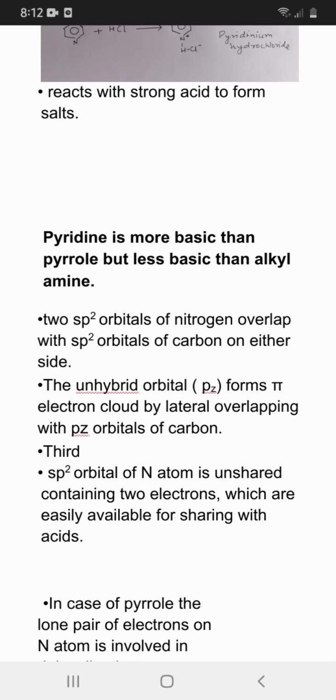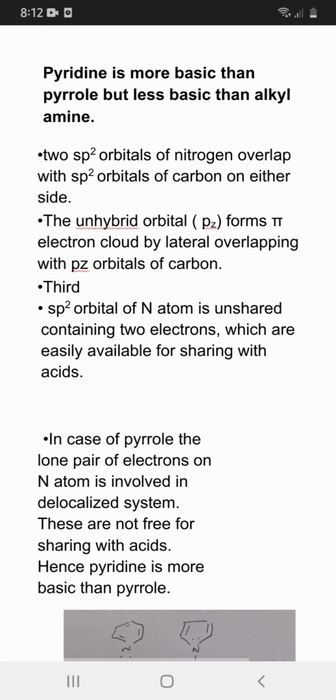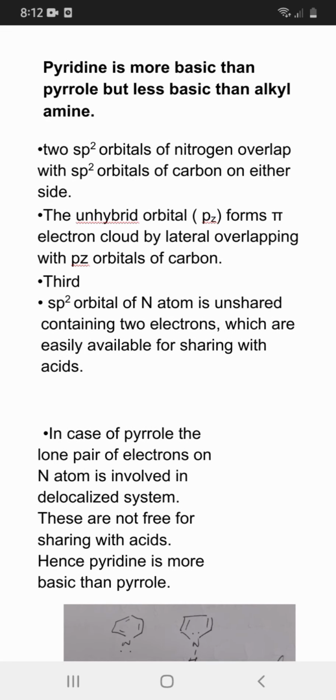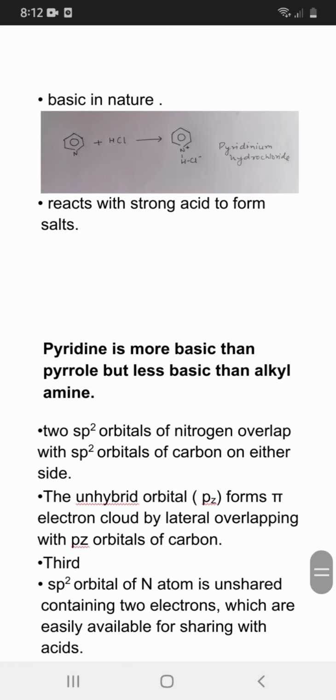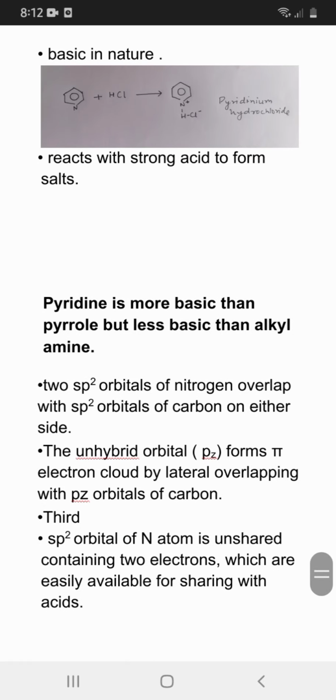Two sp2 orbitals of the nitrogen overlap with sp2 orbitals of the carbon on either side. The unhybridized orbital pz forms a pi electron cloud by lateral overlapping with pz orbitals of carbon.